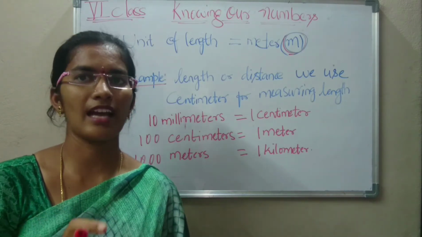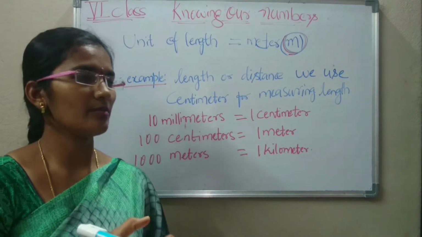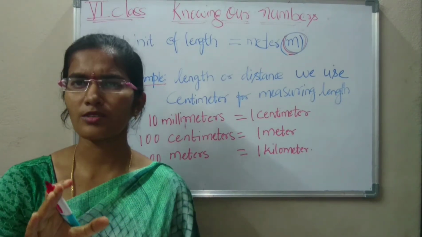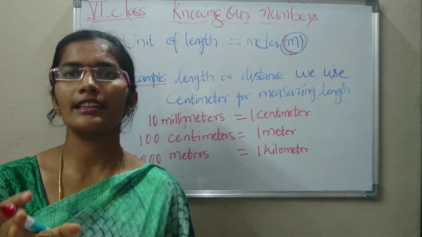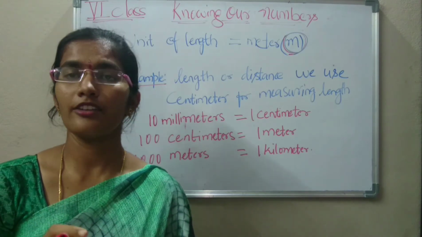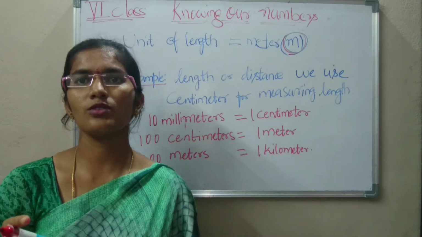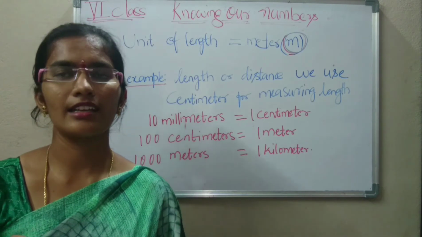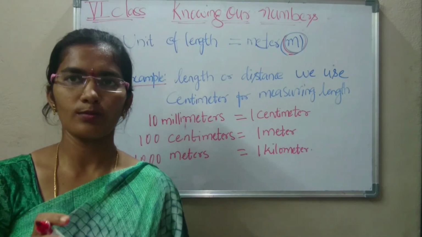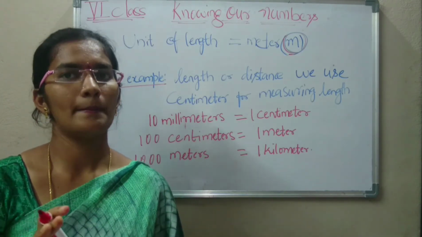If we measure a saree or some other small objects, we will say that it is in so and so meters. If we measure distance, we will say that it is in so and so kilometers. If we measure any of the small objects, we will say it is in meters.